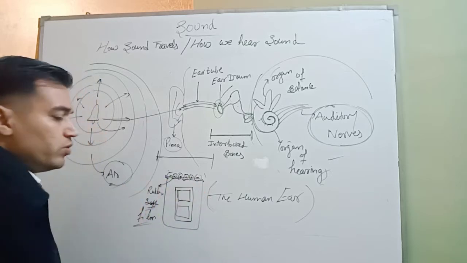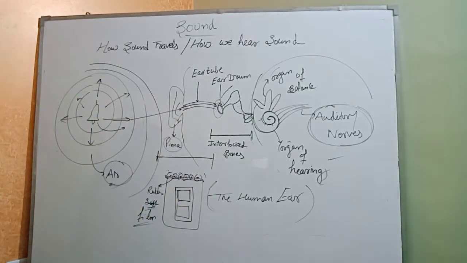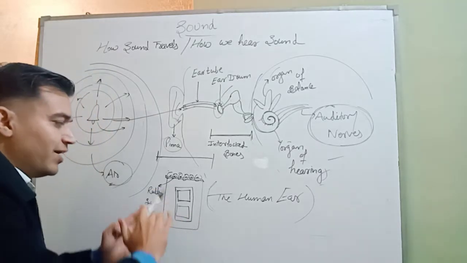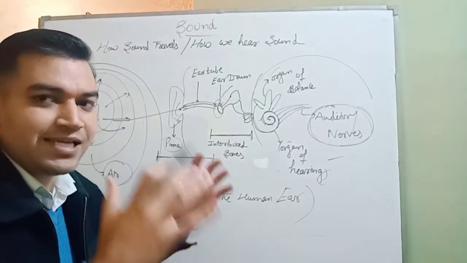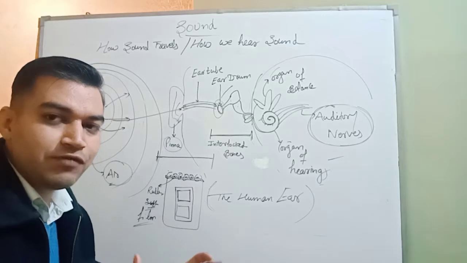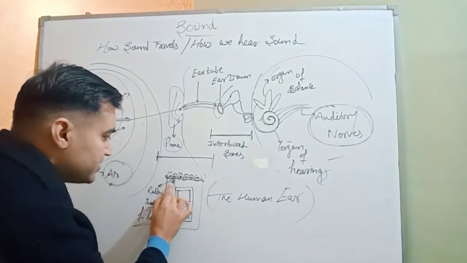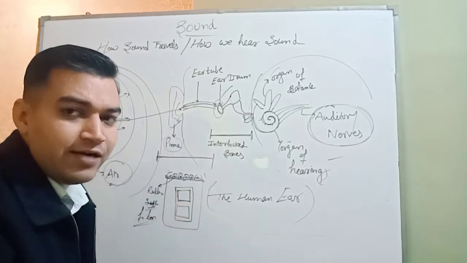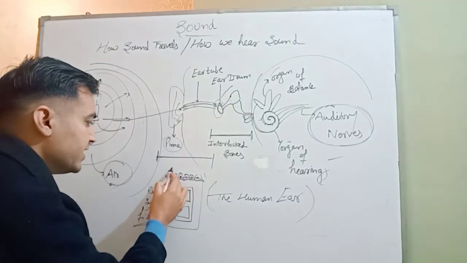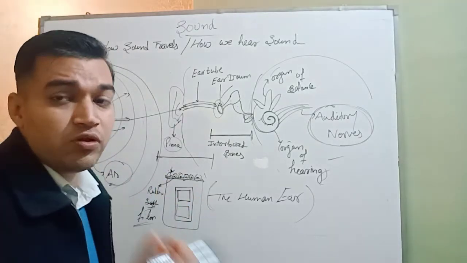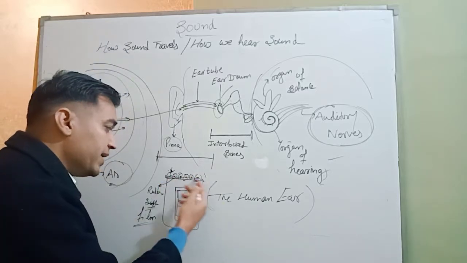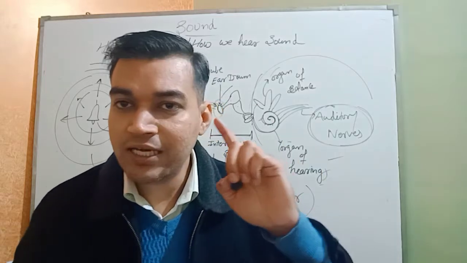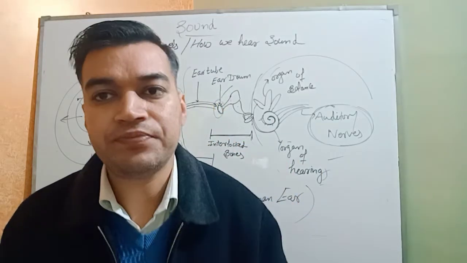What does it show? This is showing that vibration is transferred from the smartphone to the air present inside the glass, and that vibration will transfer to the rubber surface, and after that the rubber surface will again transfer that vibration to the rice grains, and the rice grains start vibrating on the surface of the rubber. In the same way our eardrum works.